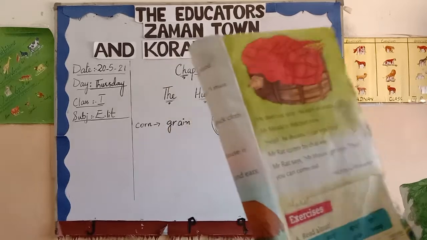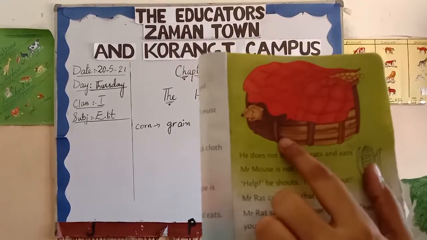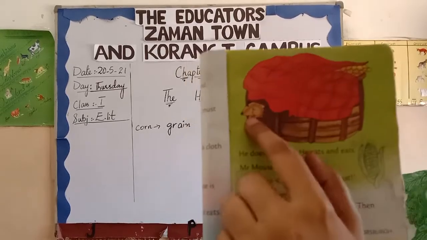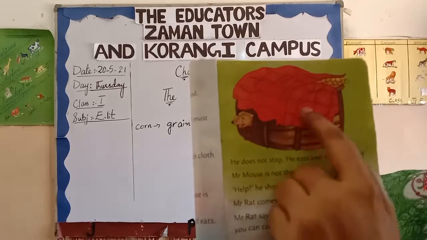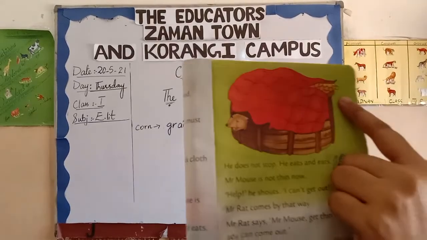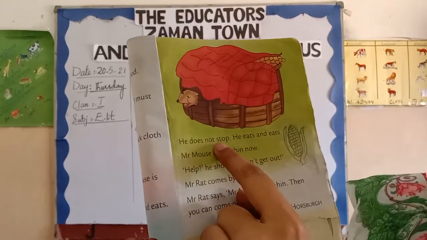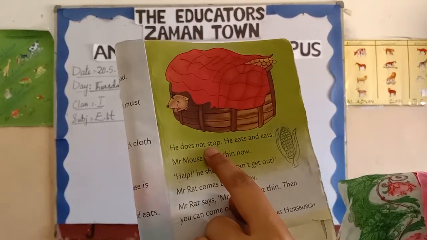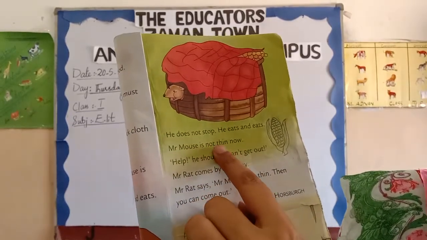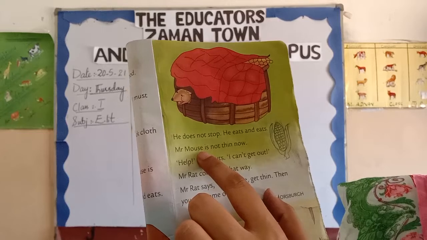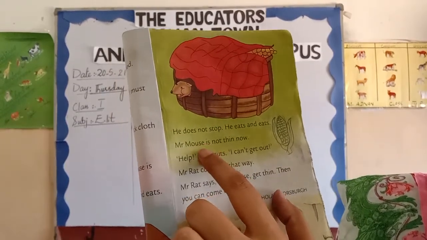Page number 11. Look at this. It is a very beautiful picture of a basket. There is a corn. A mouse is in a basket and he has started eating a corn. Now he is full, but he does not stop. He just starts eating corn and he ate too much corn. Mr. Mouse is not thin now. He ate a lot and he is feeling very fatty.